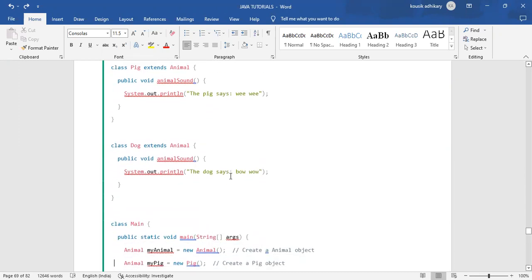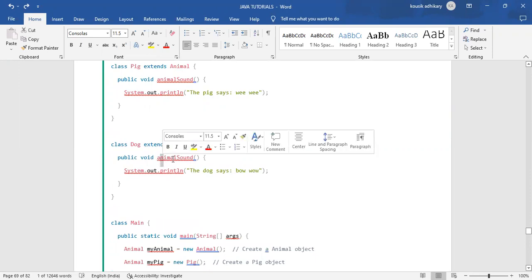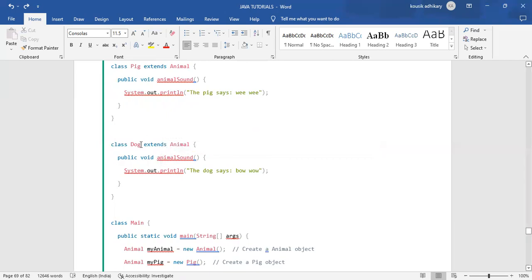And using the object of the Dog class, even if the method name is the same, because you are calling it by the Dog class object, it will return the message that the dog says.